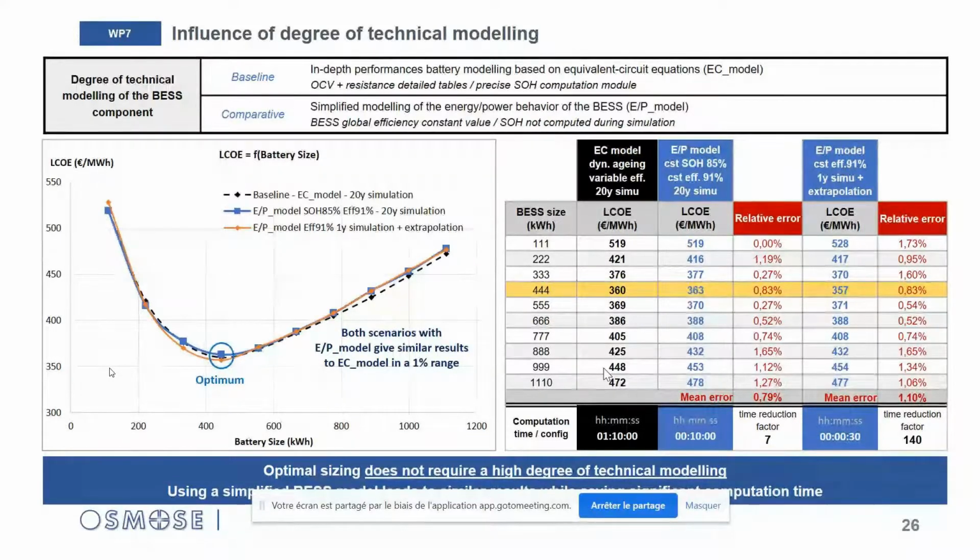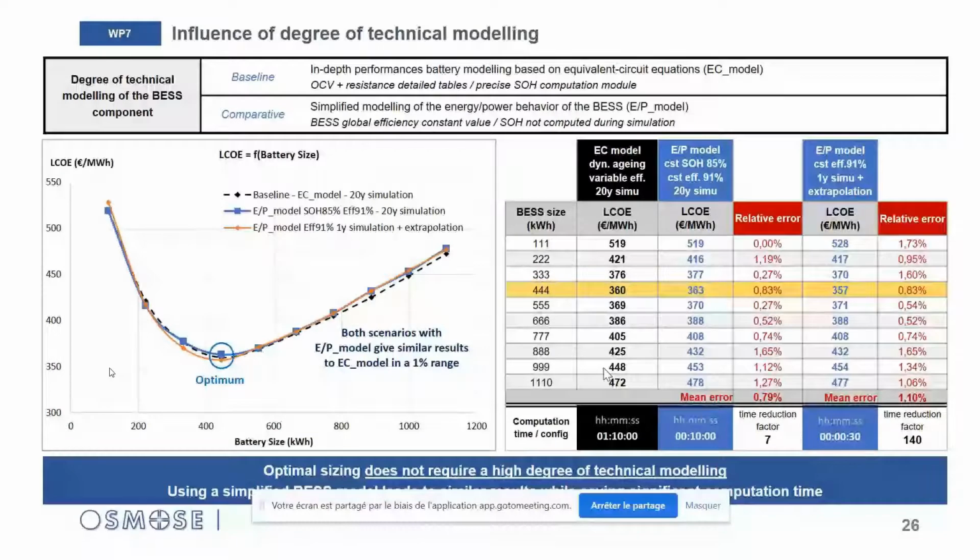So for the simplified model, we set up a constant efficiency of 91% and tested both aging approximation methods developed in the previous slide. As a result, both comparative scenarios involving the simplified model lead to the same results as the baseline within an error range of about 1%.